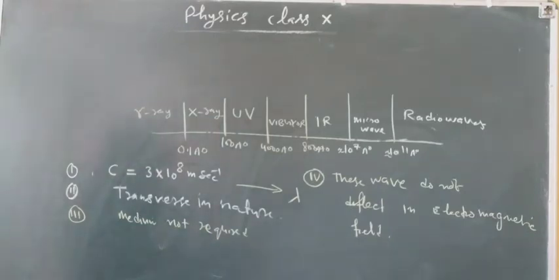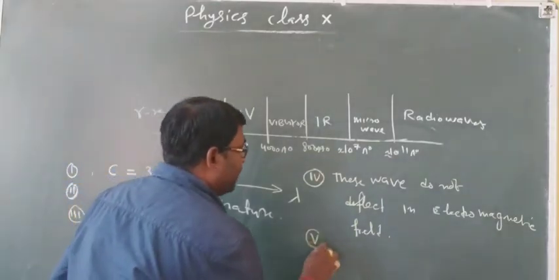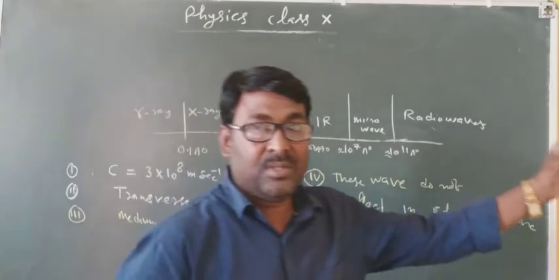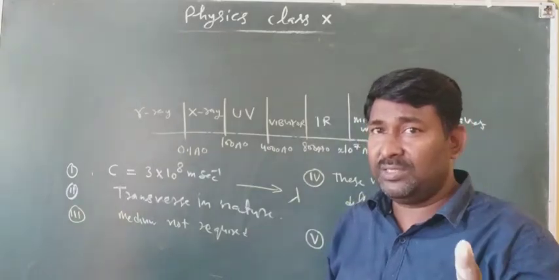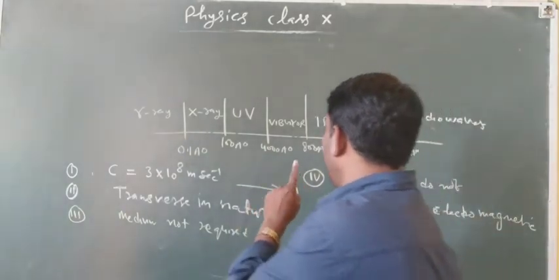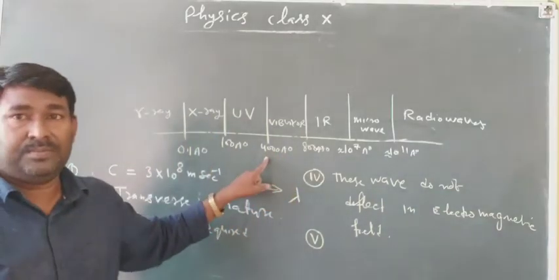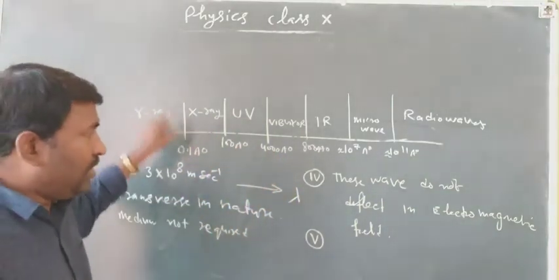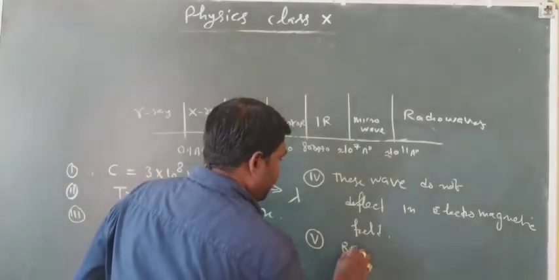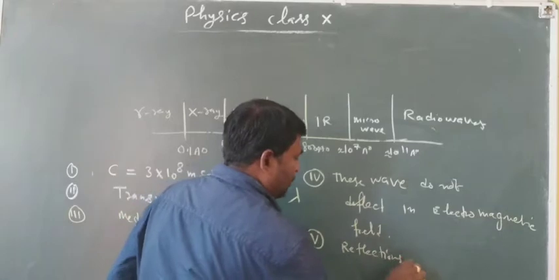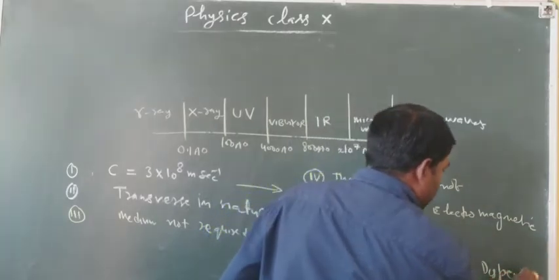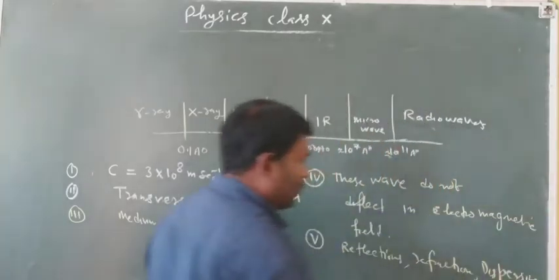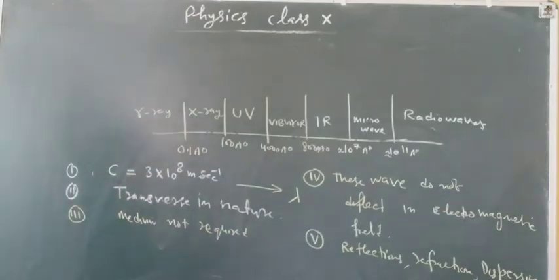The fifth property is that they all show reflection, refraction, dispersion, etc. So these are the common properties which they exhibit.